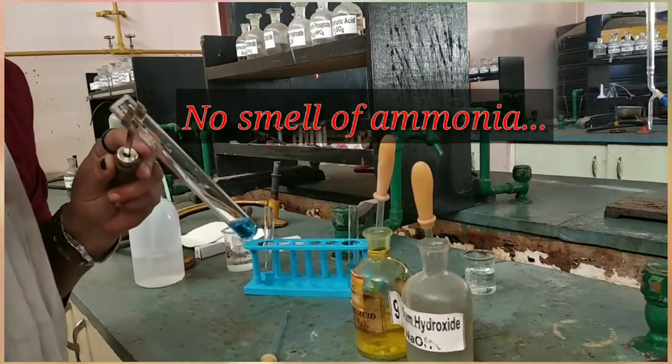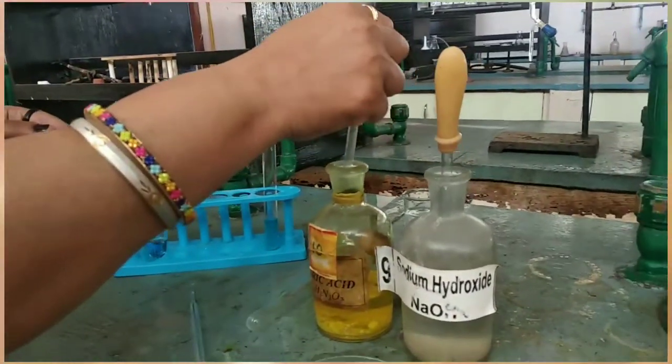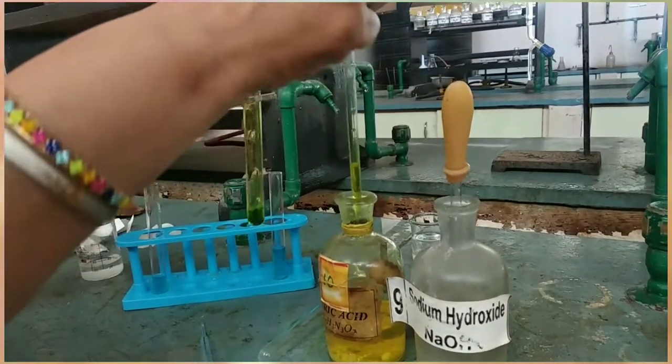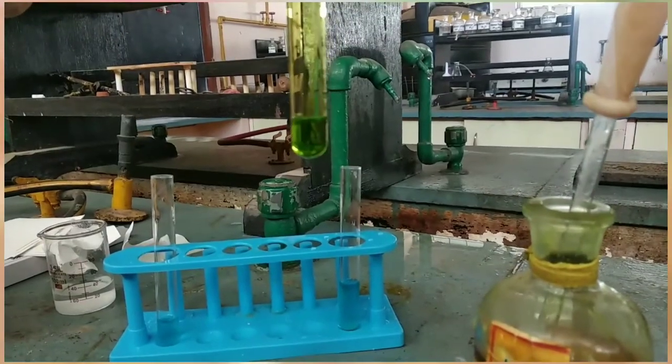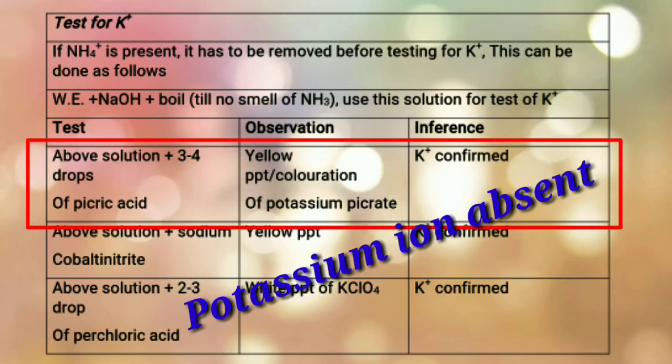Now, to this solution, we need to add 3 to 4 drops of picric acid. So we can observe that there is no yellow precipitate of potassium picrate. So we can infer that K+ is absent. So now we need to find out one more cation. So let us see the further test.